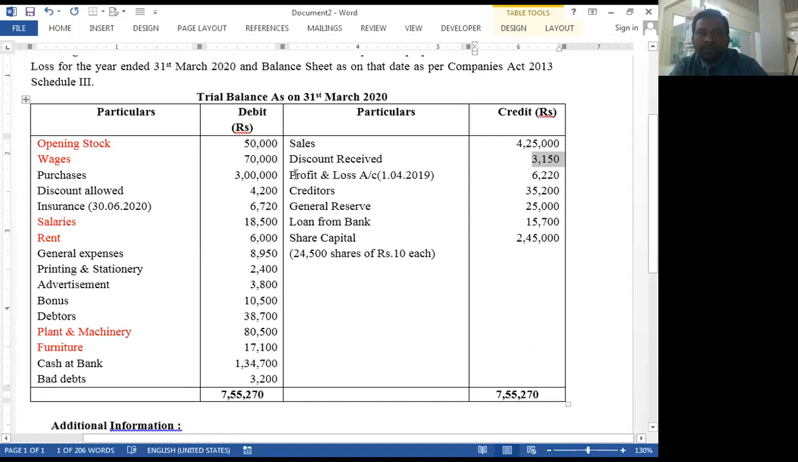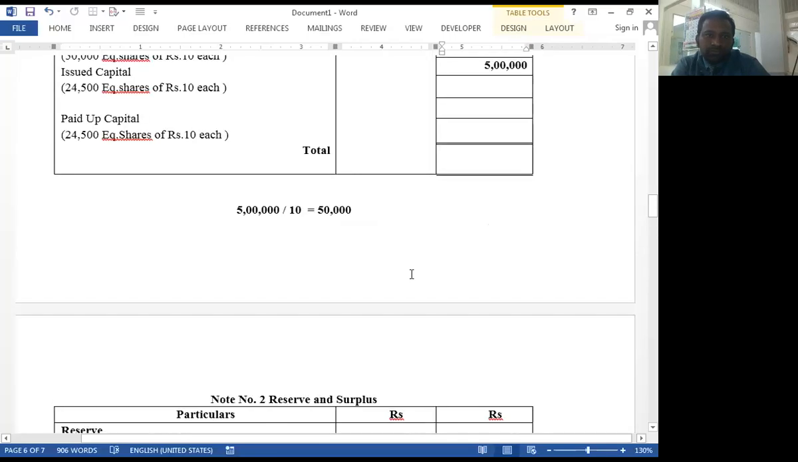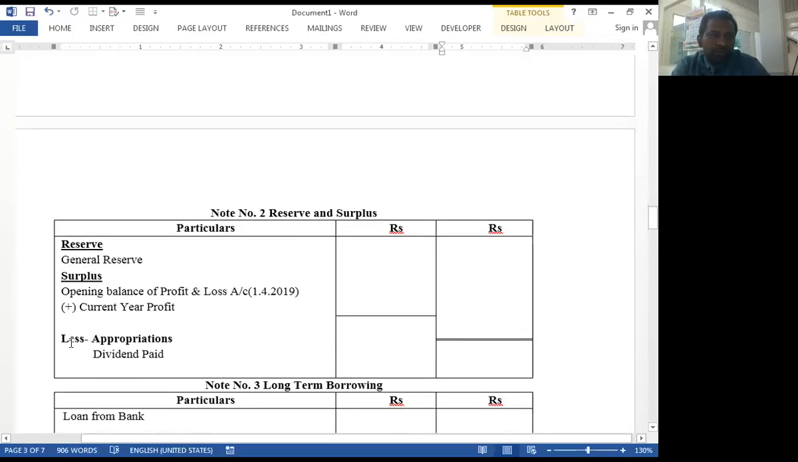Then profit and loss account. It is the opening balance of profit and loss account, 6,220. So it is transferred to reserve and surplus, notes number 2. We create a separate heading for the profit and loss account balance. See, surplus, opening balance of profit and loss account, 6,220. If there is any profit during the year, it should be added. If there is any loss, it should be deducted from the opening balance. Then create the appropriation, if any appropriations are given in the problem, like dividends.